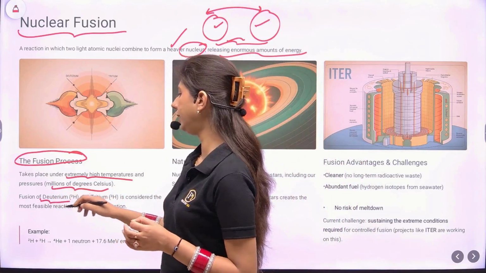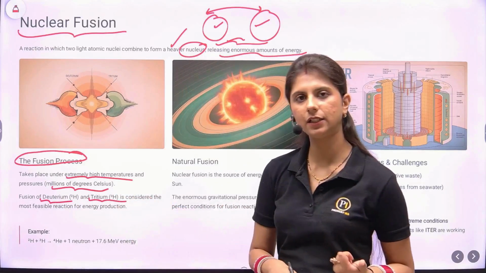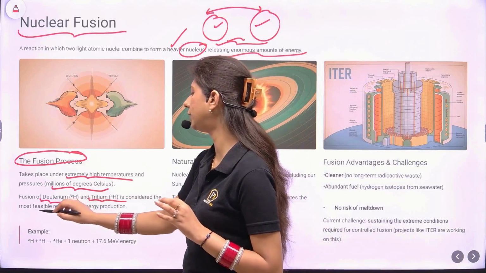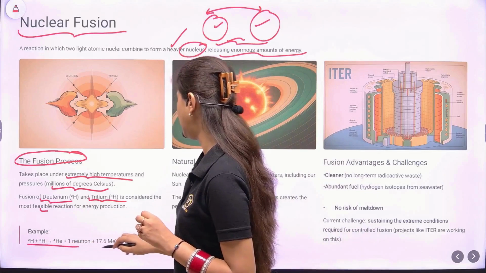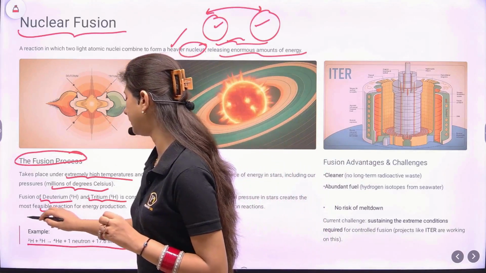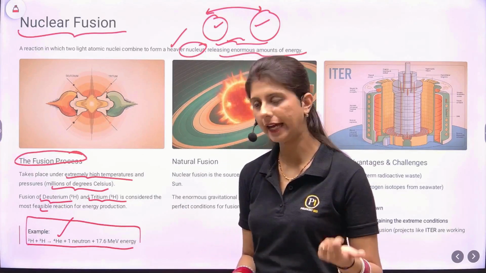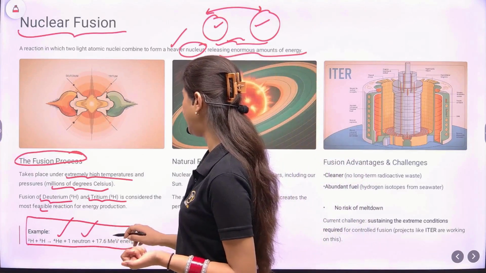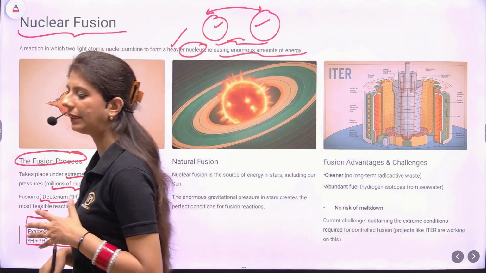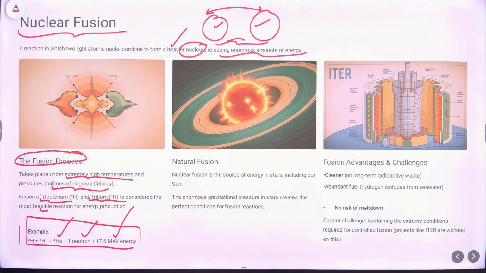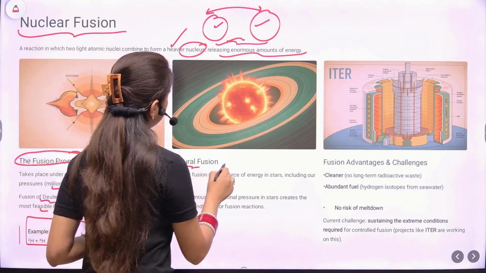Fusion of usually deuterium with tritium is considered the most feasible reaction for energy production. Example: now you can just look at this example. The byproducts are helium, which is an inert gas, a neutron, and energy. Energy can be in any form. It can be kinetic energy, it can be gamma energy, or it can be in the form of heat as well.